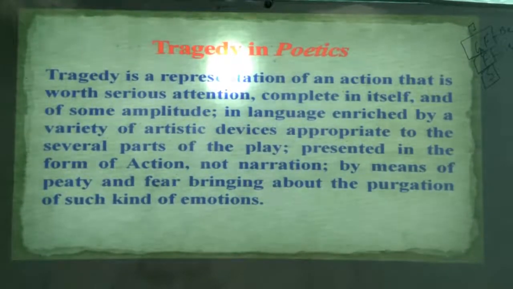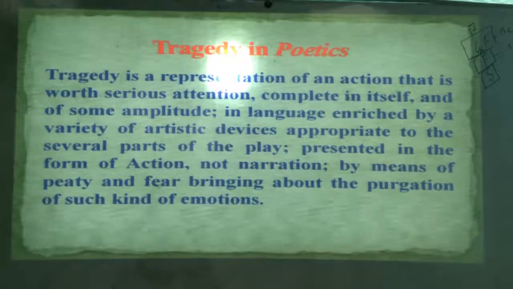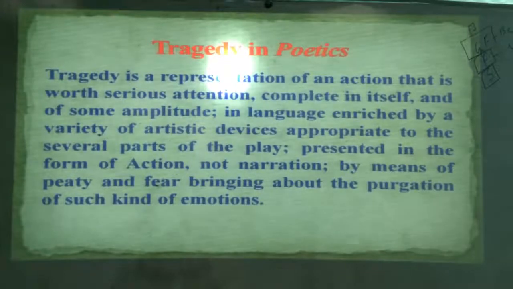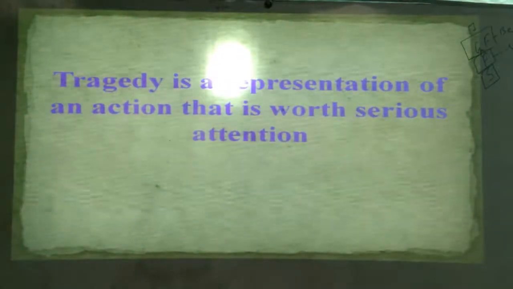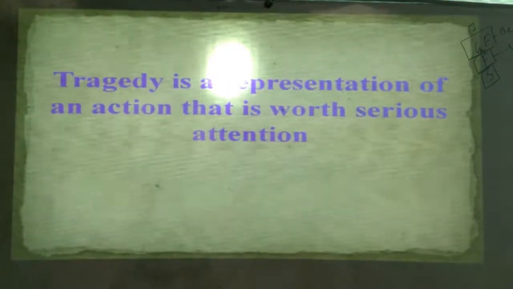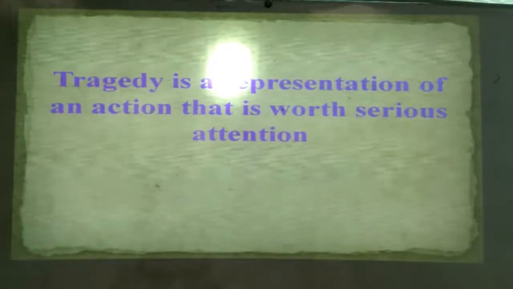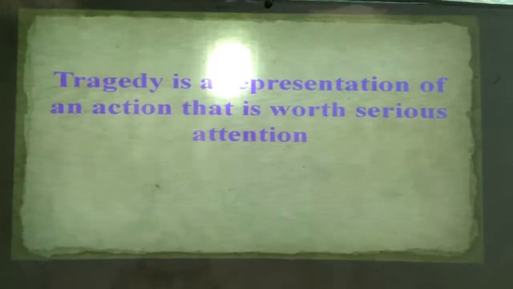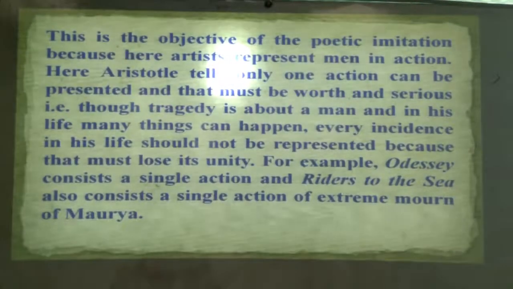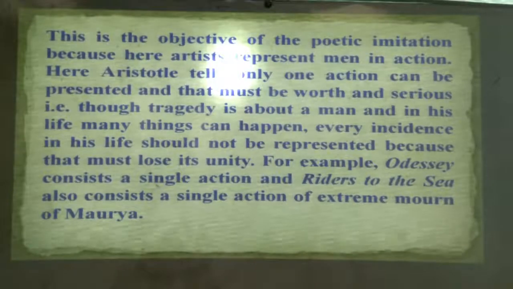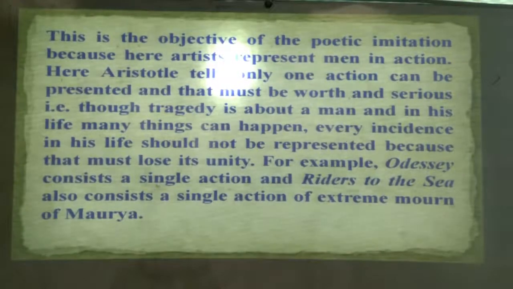the tragedy. So how many parts are there? 6 parts. One by one we are going to discuss them. Now, first of all, the tragedy is a representation of an action that is serious. This is the first part. That is the explanation, and all the explanation I have taken from where? From the text directly. So we will see it one by one.